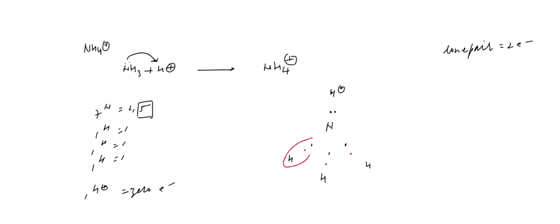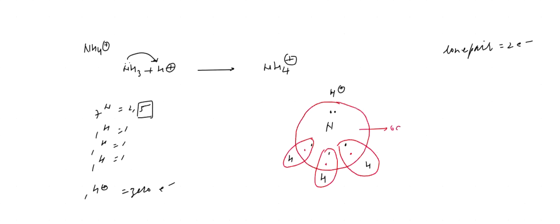There is no problem in this duplet. This one has completed the octet. Can you understand? Okay. And they completed the duplet, right? Yes or no?